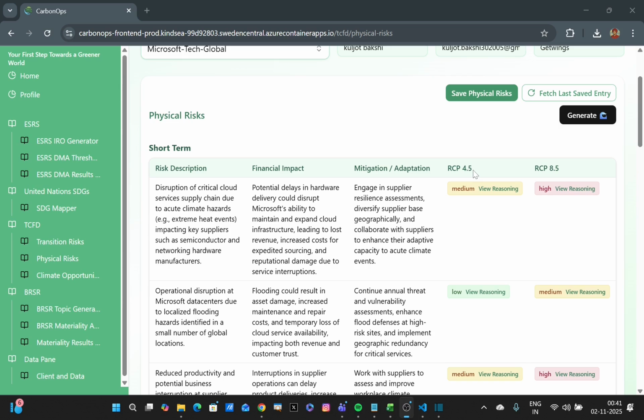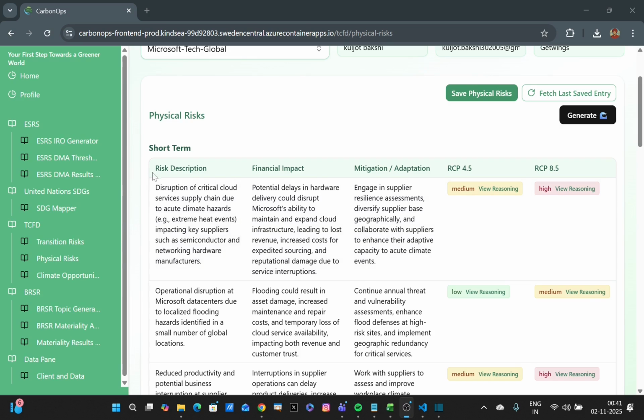But if people carry out business as usual, then we are heading towards RCP 8.5, in which the overall temperature increase by the end of this century is expected to be around 3.7 to 5 degrees centigrade, which is a lot and would mean a lot of adverse situations for us. So you do get risk description, financial impact, mitigation, and then the scenario analysis with it.